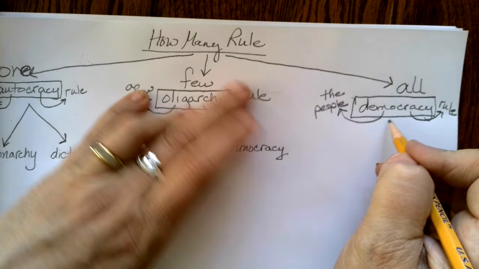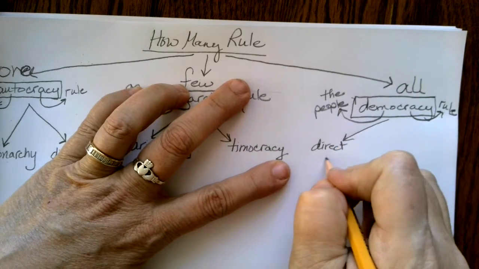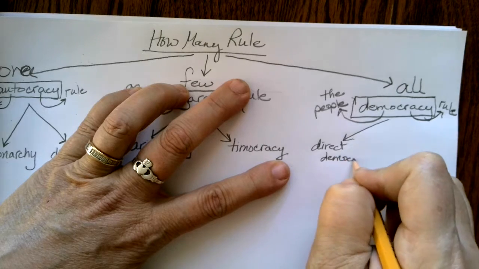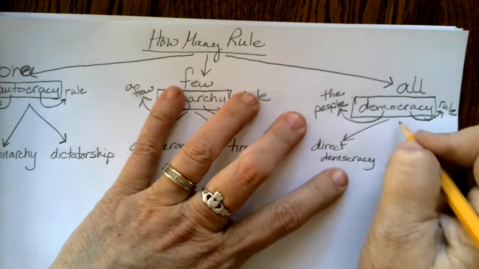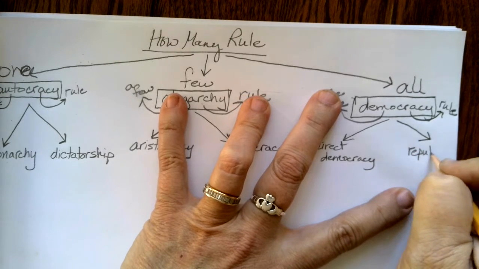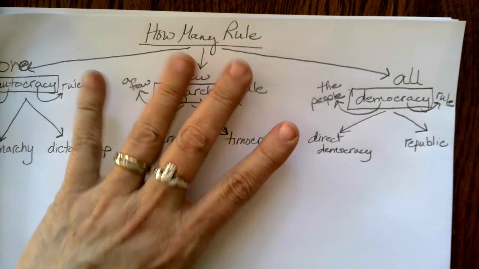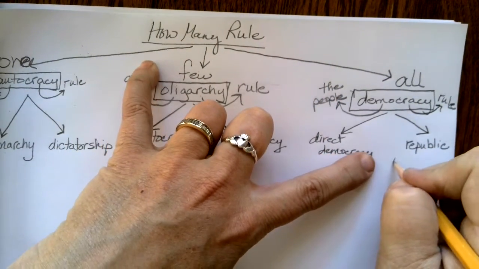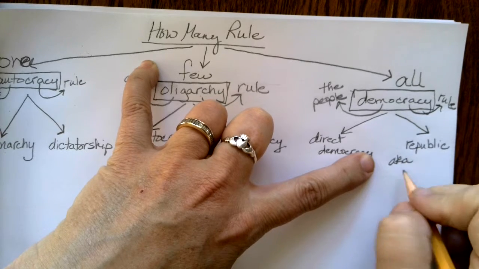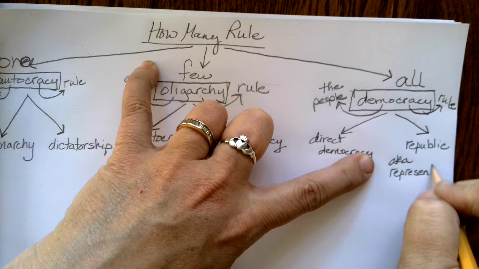One is called direct democracy. And the other one is called a republic. But there are some alternative names for these. A republic can also be known as, aka, a representative democracy.